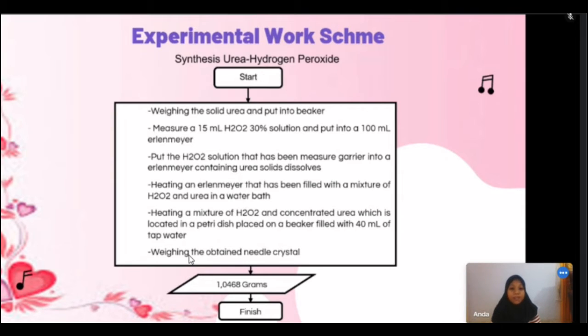And four: heating the mixture of H2O2 and urea concentrate in a petri dish on a beaker filled with 410 ml of tap water. Weighing to obtain the crystal. And then the result is 1.0468 grams, and finish.